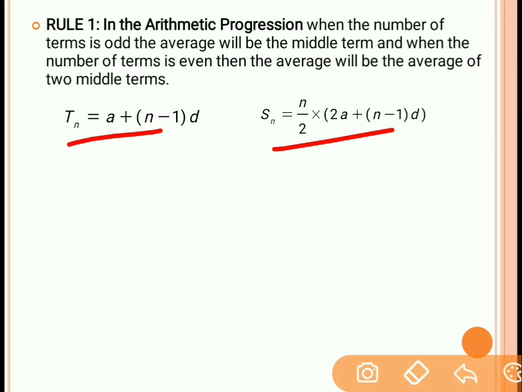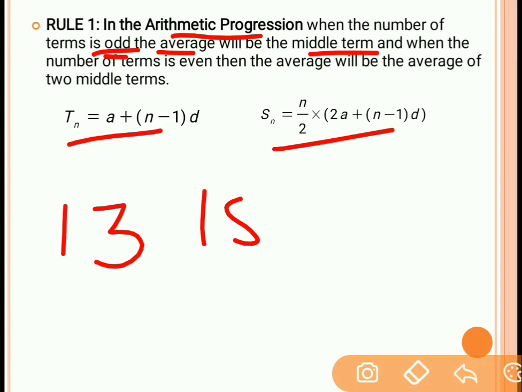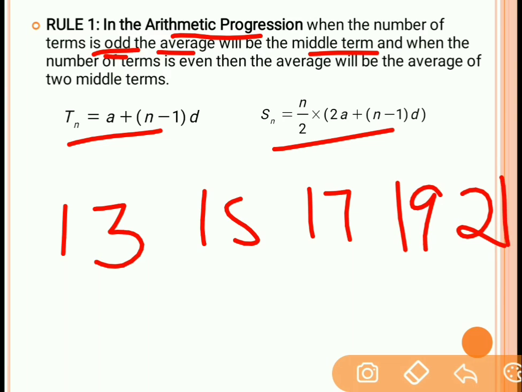When the number of terms is odd in the arithmetic progression, then the average of that group will be the middle term. For example, we have a group of data 13, 15, 17, 19, 21. There are total 5 numbers. The first number is 13, and these numbers are arranged in increasing order.